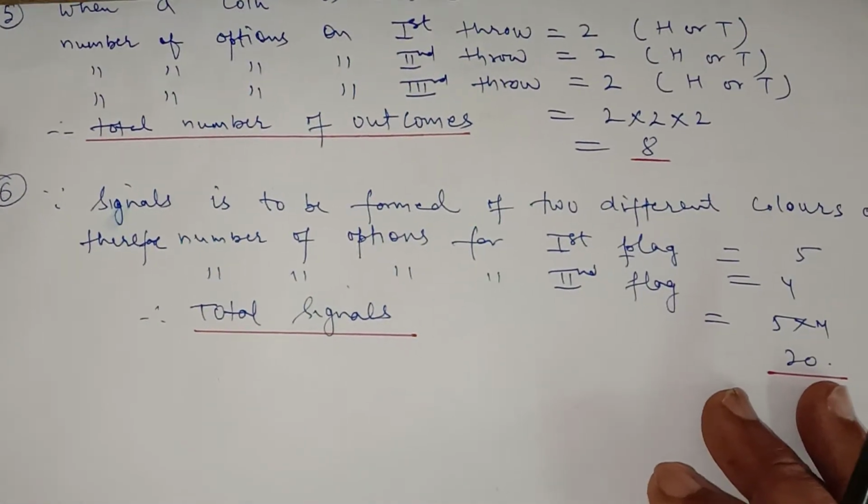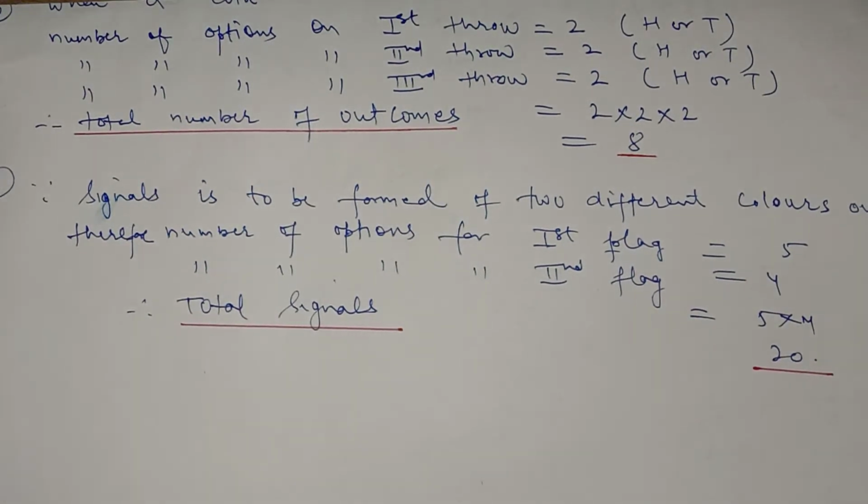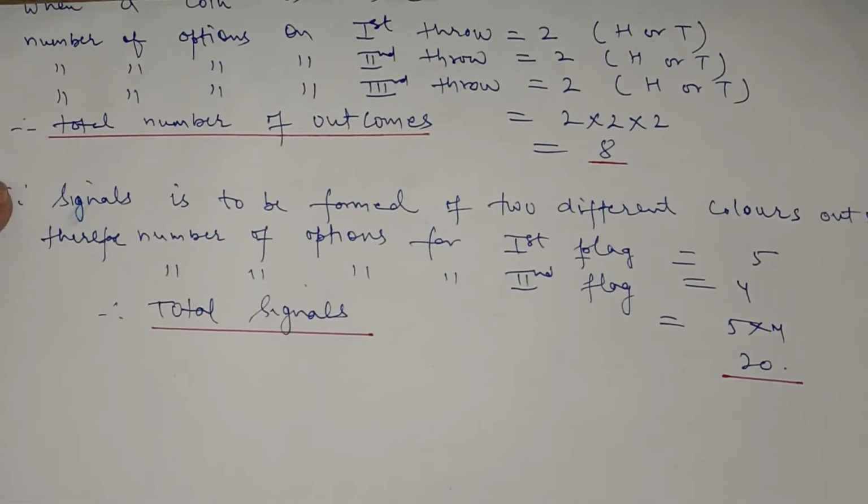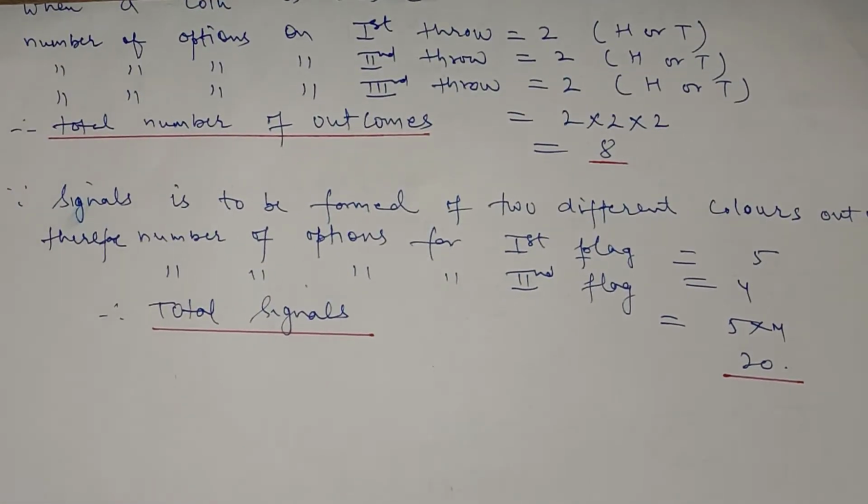Now in question number 6, we have to make a signal using only 2 flags. We have flags of 5 different colors, and you have to make a signal using only 2 of them, and it is given that the colors of the 2 flags should be different.